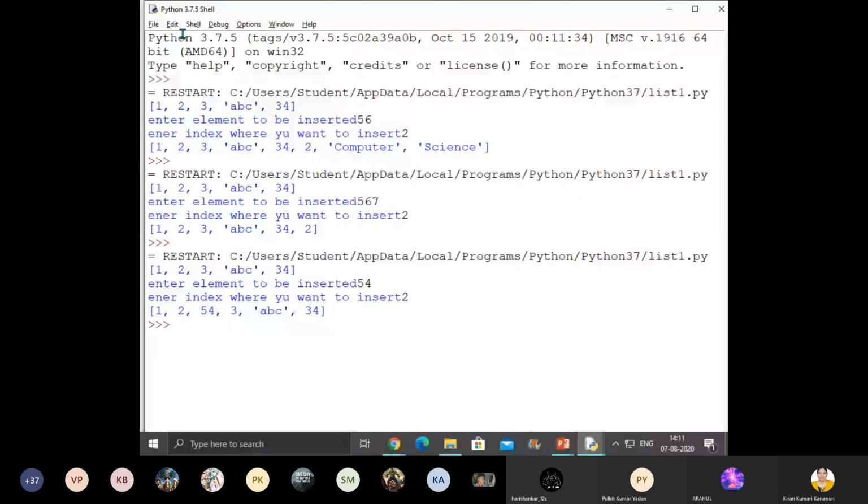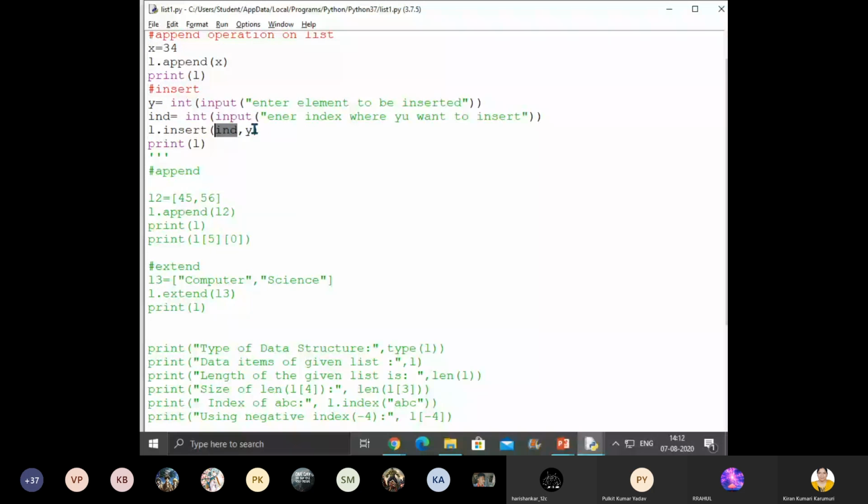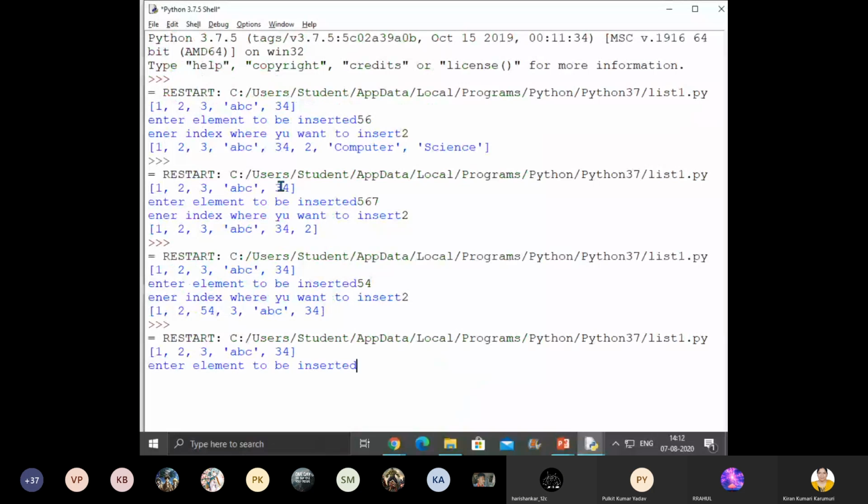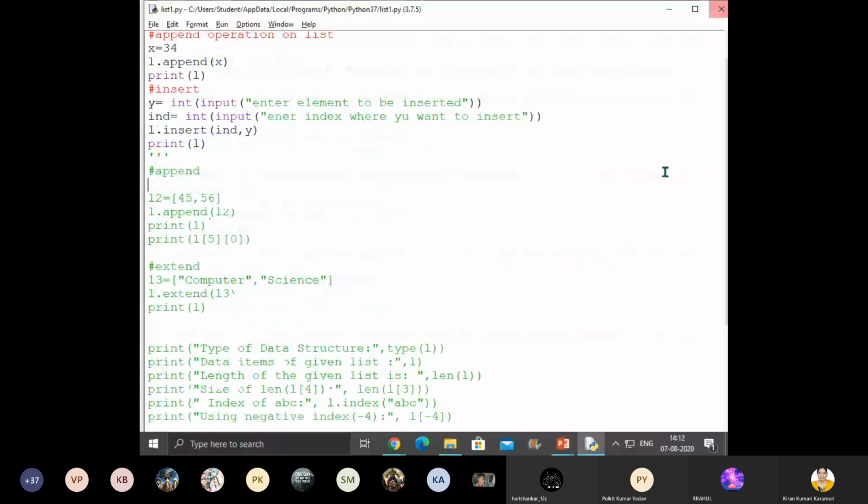So what is the syntax of insert? The first portion is the index, the next portion is the value. If the index is not mentioned, automatically it is inserted at the end. Is it clear, children? So what is the element to be inserted? 123. At what location? First location. You can see 123 has come at the first index. Got it? Have you all understood, children?